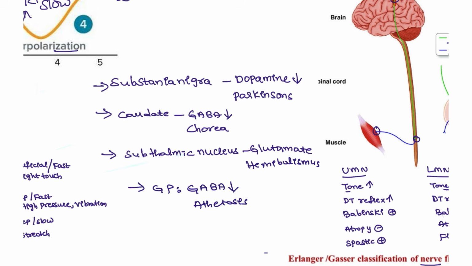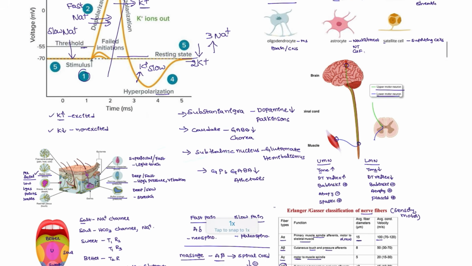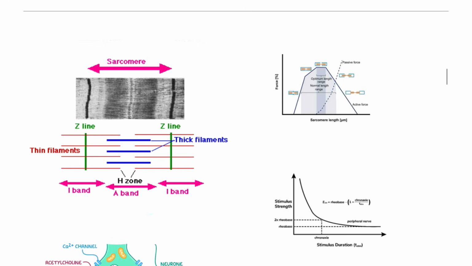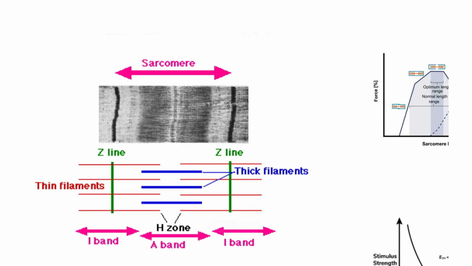So these are the important points that you have to take note of. These are some of the important points of the central nervous system: the lesions, the neurotransmitters, their actions and the classification. Okay, next, moving on to muscle physiology.